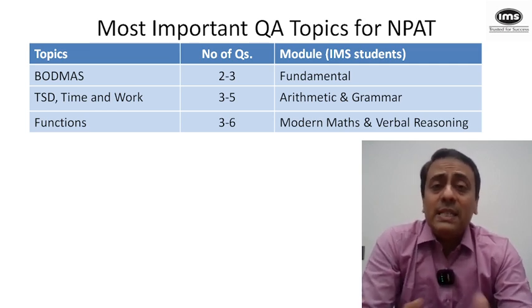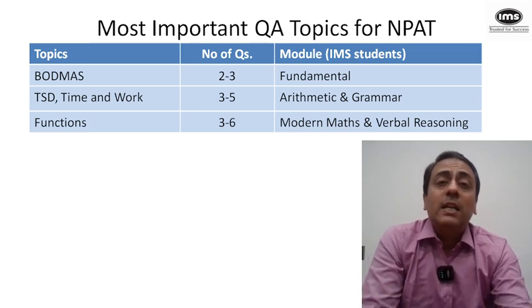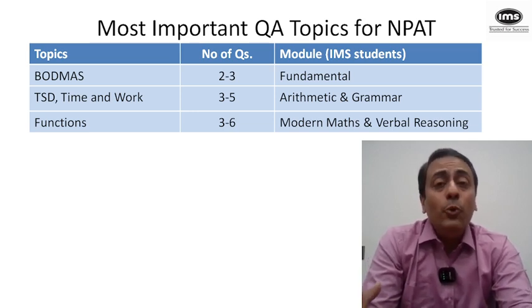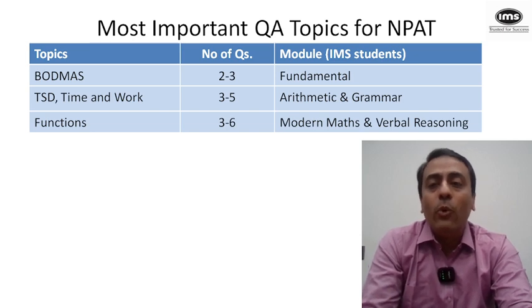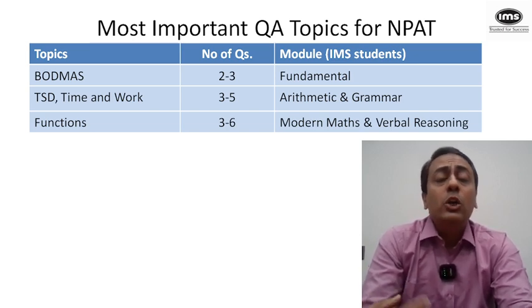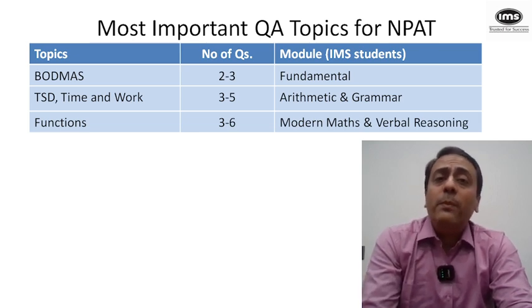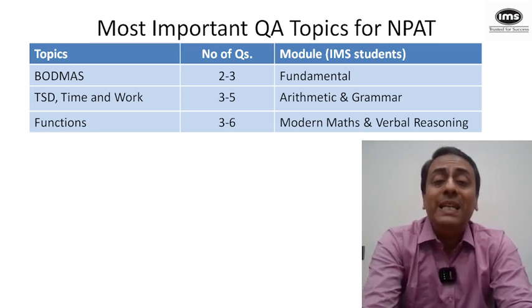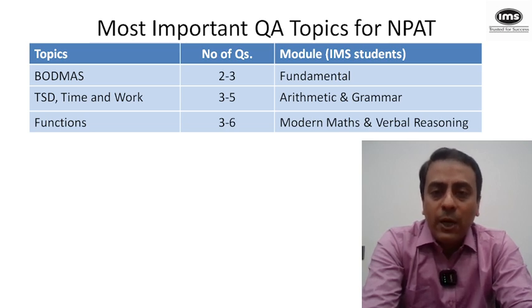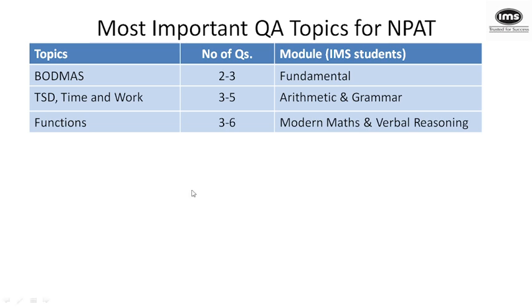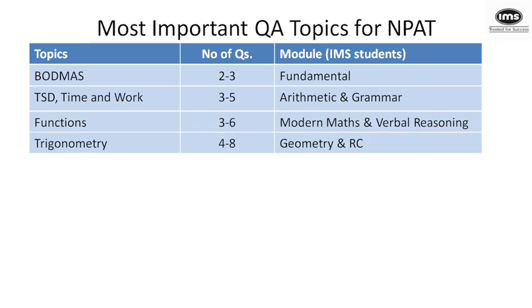Remember guys, since NPAT is spread across 5 months, you may see in some of the slots more questions on functions, or maybe 2 questions on functions, maybe 7 to 8 questions on a particular topic and very few questions on another topic. Now the next important topic is trigonometry.